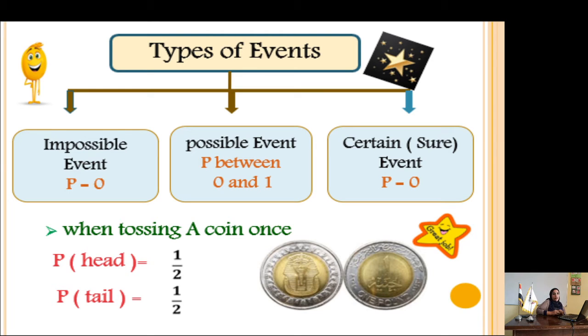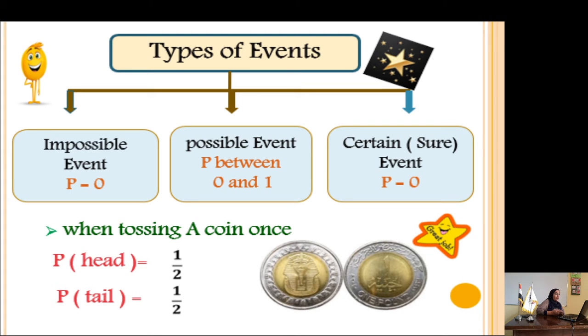We have three types of event: impossible event, possible event, and certain event. What is meant by an impossible event? Something that will not happen. The probability of an impossible event always equals 0. A possible event may or may not happen. You may go to school today or not, you may go on the school trip or not. So the probability of this event is between 0 and 1. A certain or sure event: the probability of a sure event equals 1. This event will surely happen.